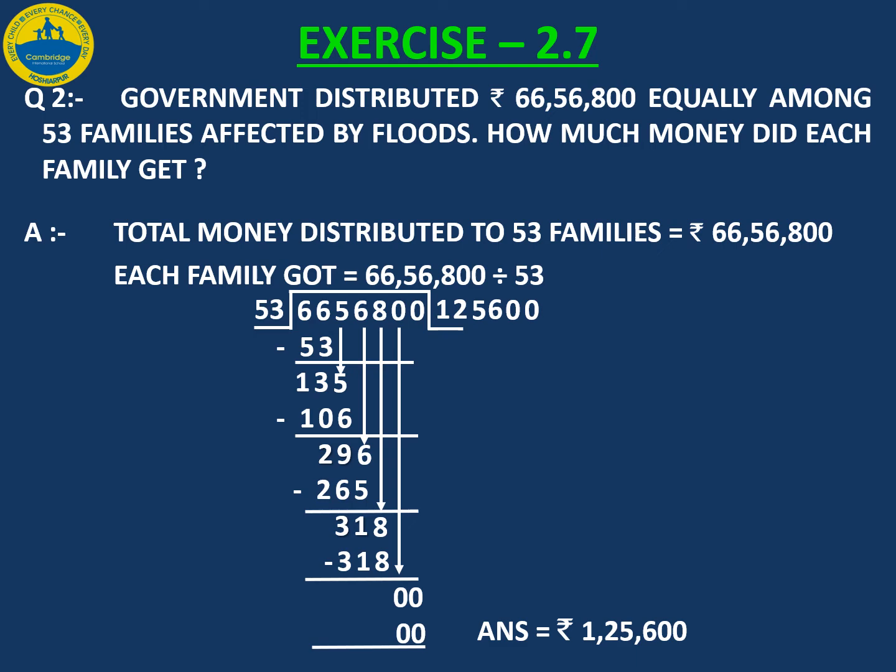Finally, after dividing, we get 1,25,600 rupees, which each family got.